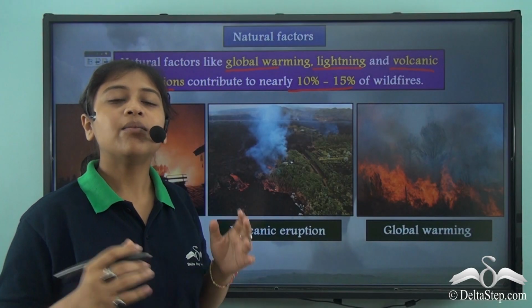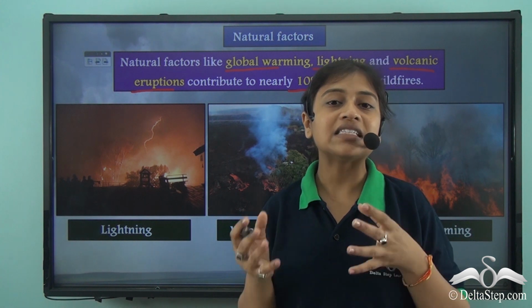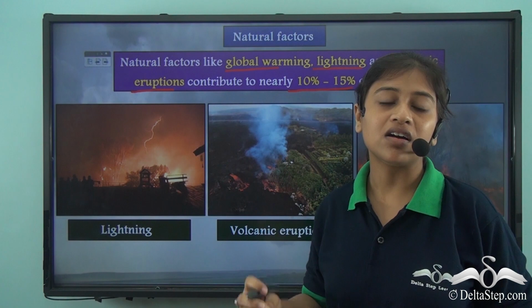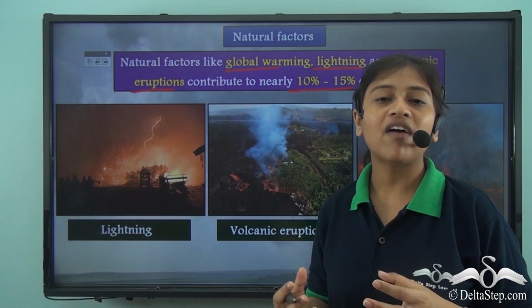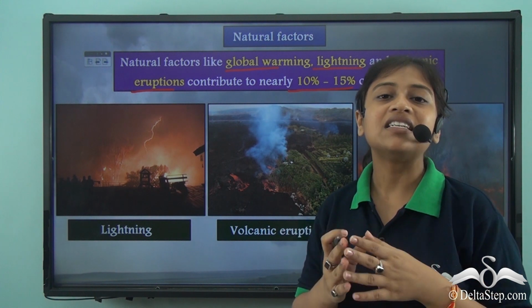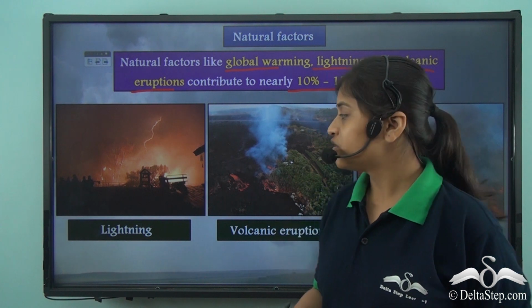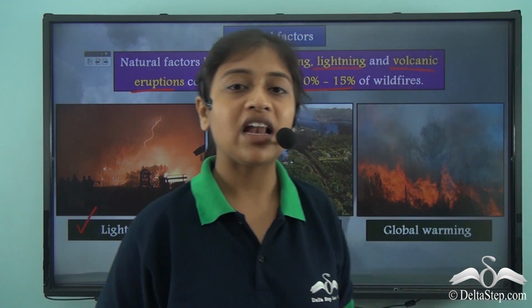wildfires. Now, while most of us would not believe that lightning could be a cause for wildfire, it has been proved by various scientists and researchers that lightning is one of the most common triggers of wildfires. Now, when lightning strikes, it sparks a fire which can ignite the entire forest area and can lead to a huge wildfire. So, lightning definitely is one of the major factors behind wildfires.